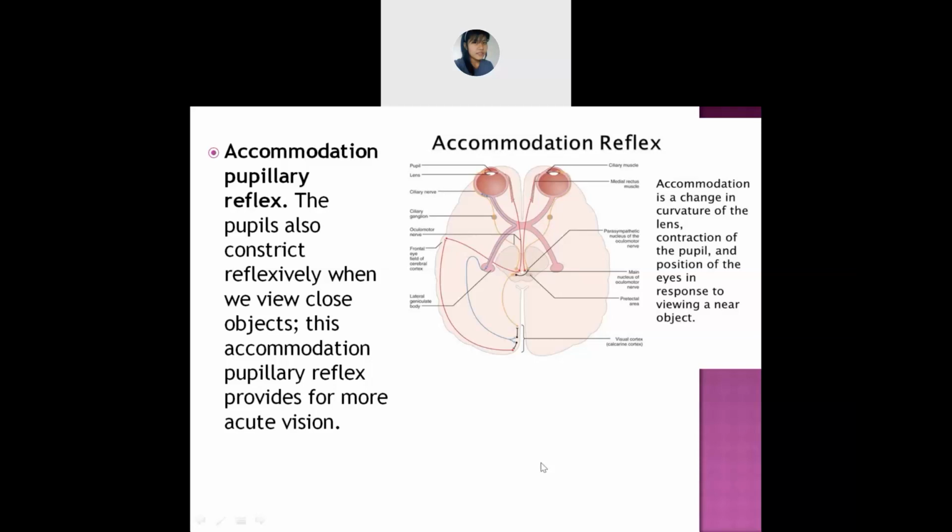Is it clear? And after that, what will happen? So that you can have more acute vision. Acute vision means more closely, more clearly. Is it clear? This accommodation and photopupillary reflex. Everyone? Yes, ma'am. Okay, shall we move to the next, if everyone is clear?